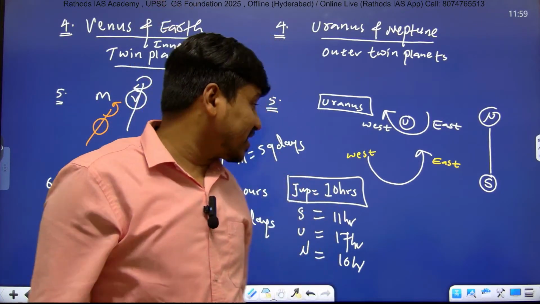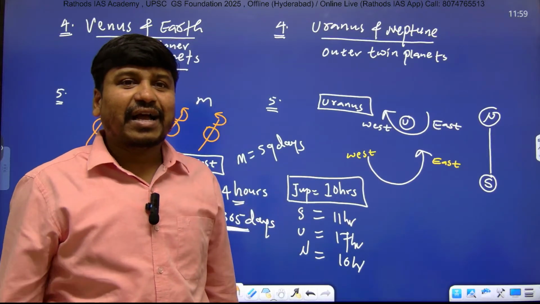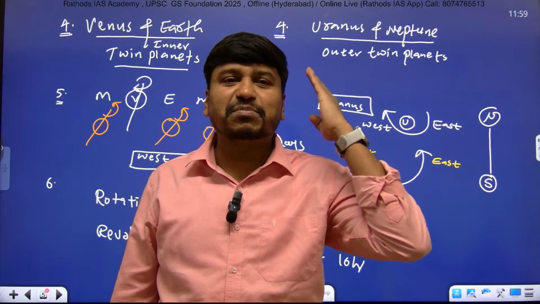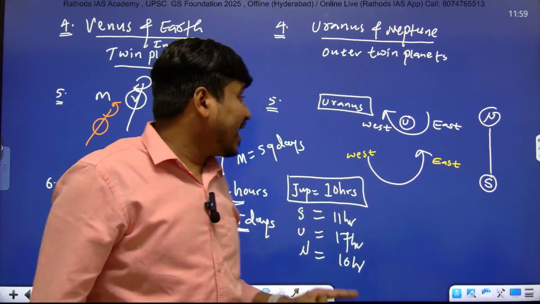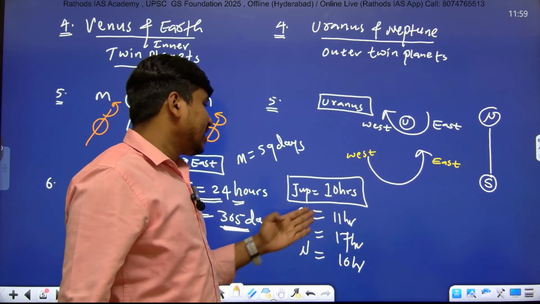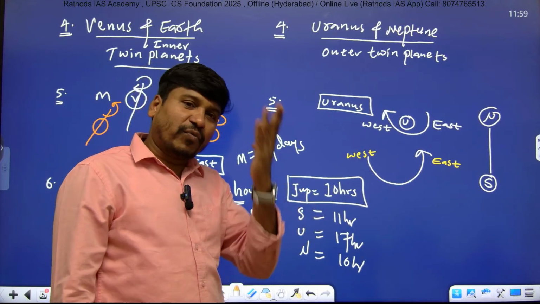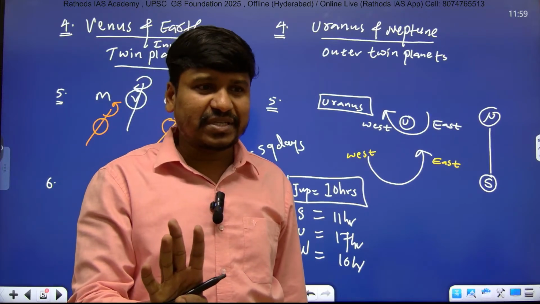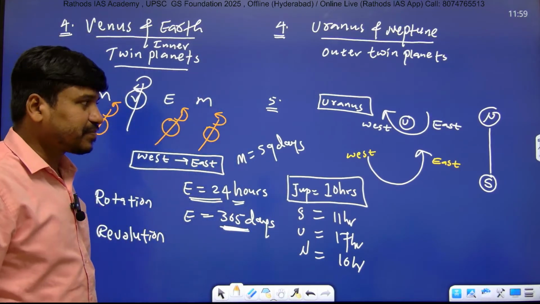So here Mercury takes 59 days. And in almost 59 days, Earth makes 59 rotations, but Mercury will make only one rotation. And in that 59 days, Jupiter makes more than 500 rotations, right? Because it takes only 10 hours to complete one rotation. You got the differences? Just write down point number 6.